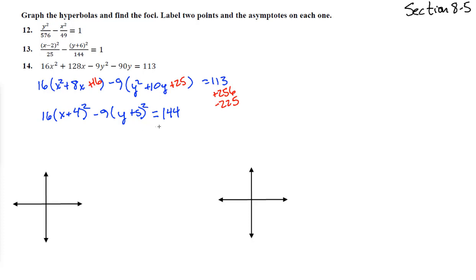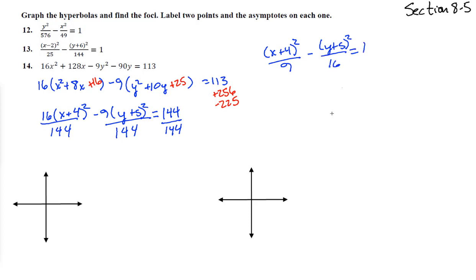Now get it equal to 1, divide everything by 144, and if there's any justice in the universe, yes indeed, that cancels with that. 16 times 9 is 144, so we get (x plus 4) squared over 9 minus (y plus 5) squared over 16 equaling 1.